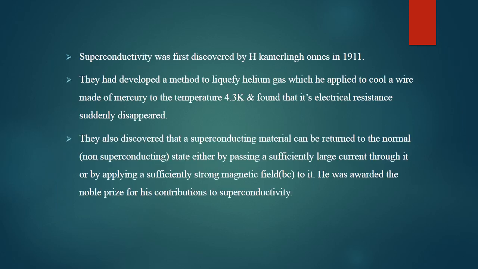It was discovered by Kamerlingh Onnes in 1911. The method they adopted was to liquefy helium gas to a particular temperature. For mercury as a reference point, when the temperature is brought below 4.3 Kelvin, they found that the electrical resistance suddenly disappears. The magnetic flux lines get totally expelled from it, and this leads to complete conduction of current by super electrons, giving rise to the phenomenon of superconduction.